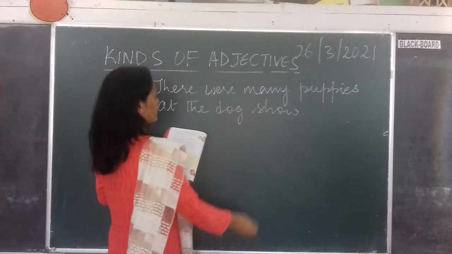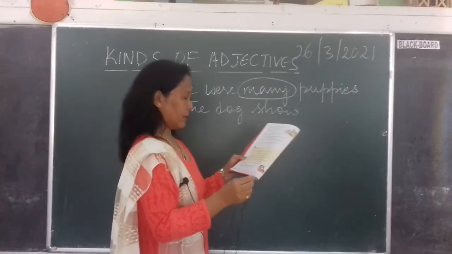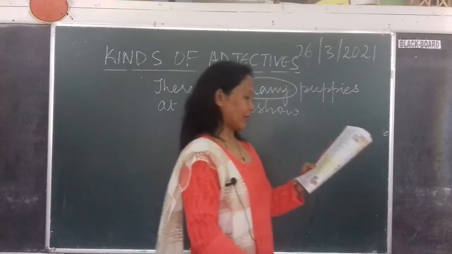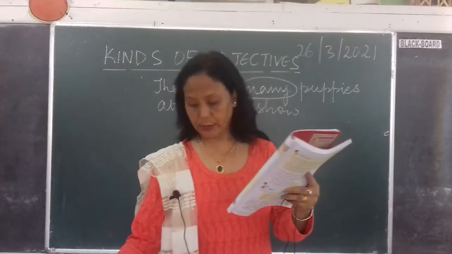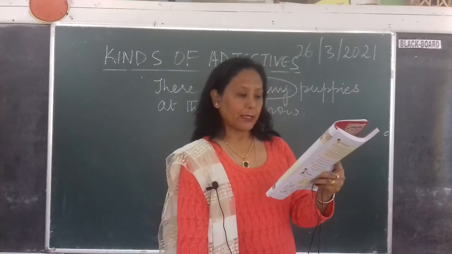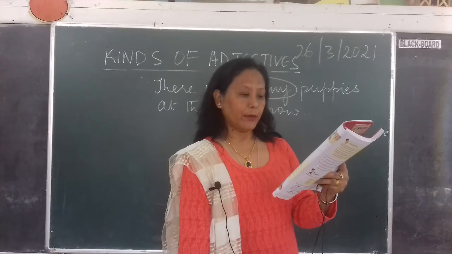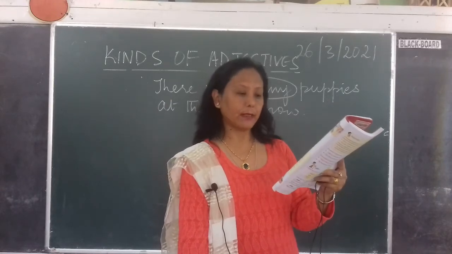So how many puppies were there? Many. So this is adjective of number. Alright, so in this I have 3 sisters or I have 2 brothers. So those you are talking about number. So in the yellow box it is there, adjectives of number are of 3 kinds. So even adjectives of number has how many kinds?